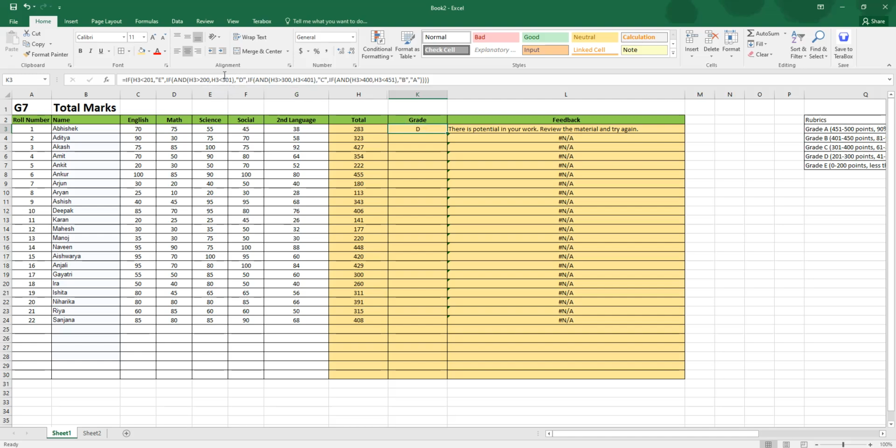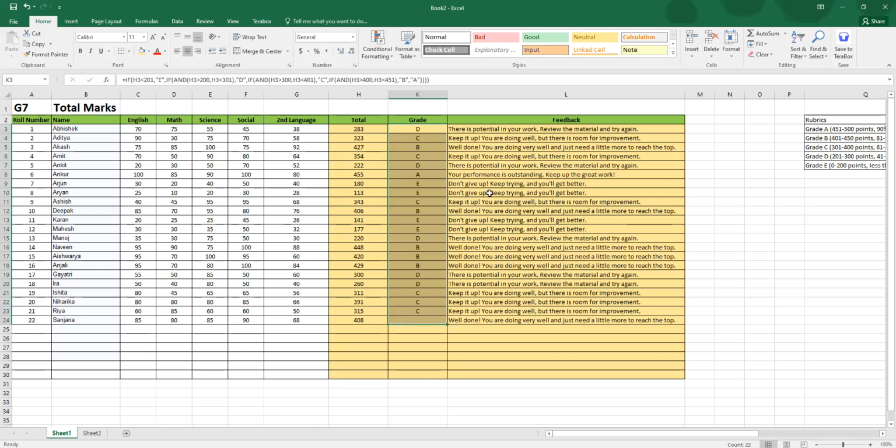There we have it. And it's the same way all the way until the last one. We just give it as A. We don't need to use another IF formula there. And then we close brackets to match the number of open brackets, and we are all set. That's the formula. Now I'm going to use the same shortcut, Control D, and we fill it up.